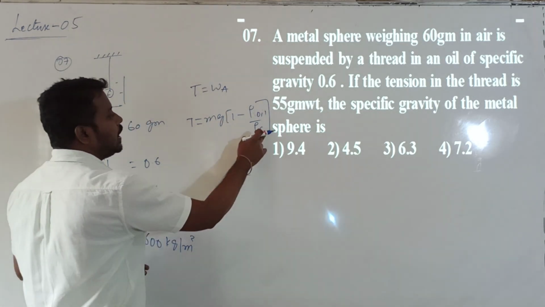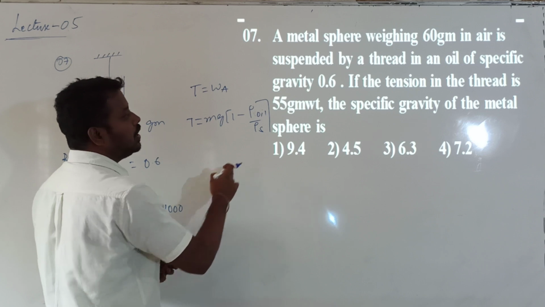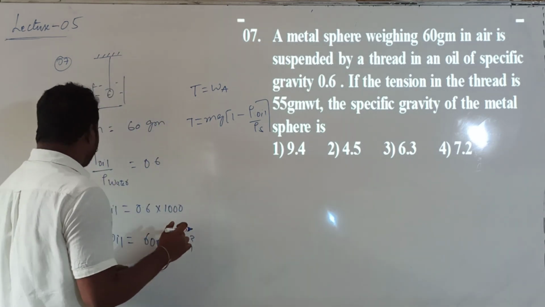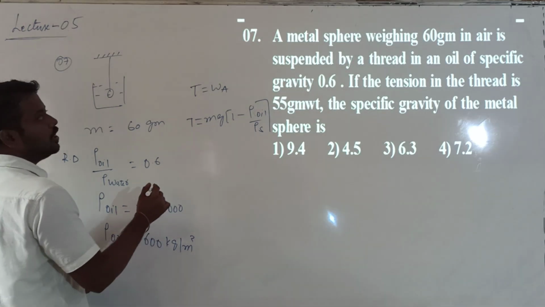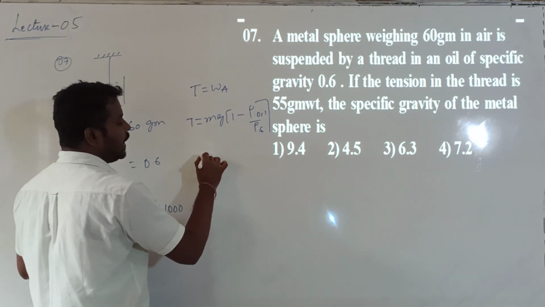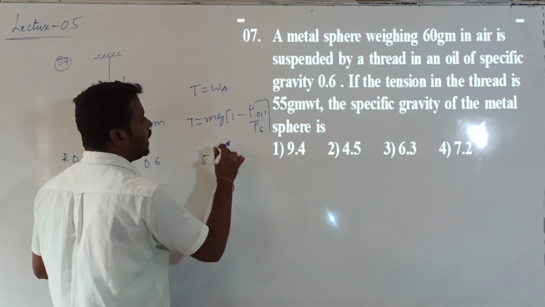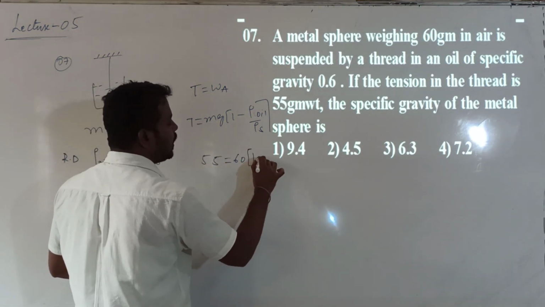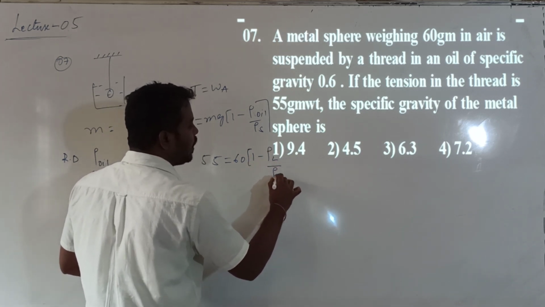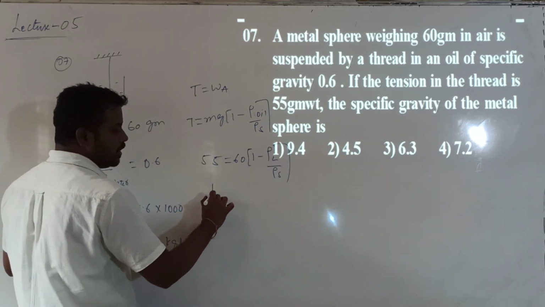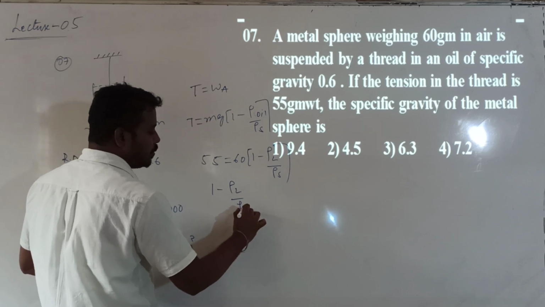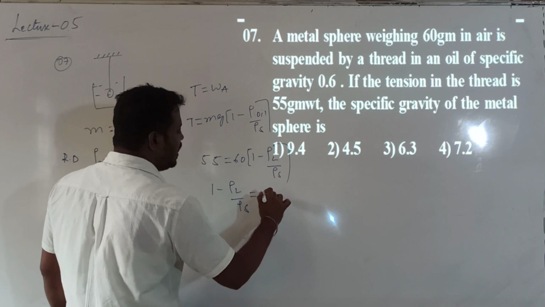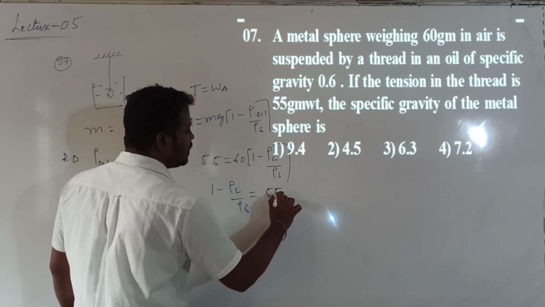They are asking us to calculate what is the specific gravity of which one? Specific gravity of that metal sphere they are asking. So T value they have given. So tension in the string is given as how much? 55 gram weight. Can I write 55 is equal to gram weight? Mass is equal to 60. So this will become 60 gram weight into 1 minus, can I call it rho L by rho S? So 1 minus rho L by rho S value is equal to how much? Is equal to 55 divided by 60.